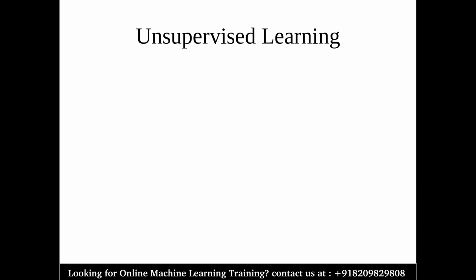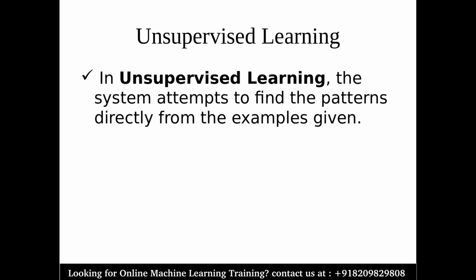Now, what is unsupervised learning? In unsupervised learning, the system attempts to find patterns directly from the examples given. What does that mean? That simply means you will have only input data and you will not have the output data. So this is not similar to supervised learning, where you have both input and output. In unsupervised learning, you only have the input values, and the input data you have is directly used to generate patterns to give you some results.